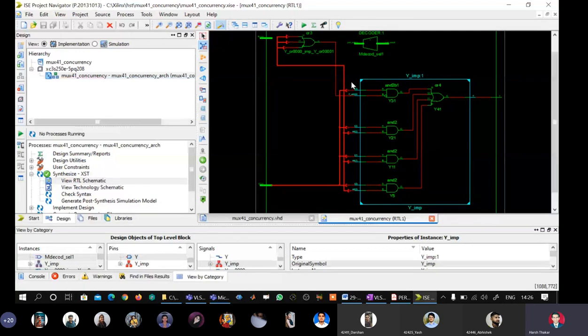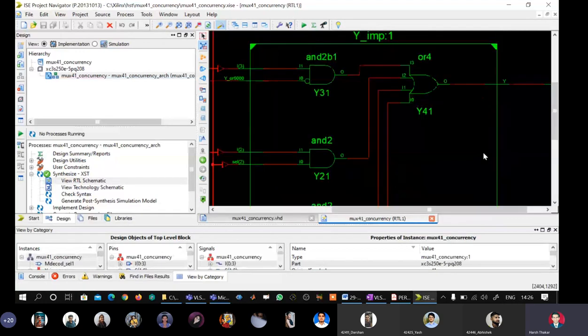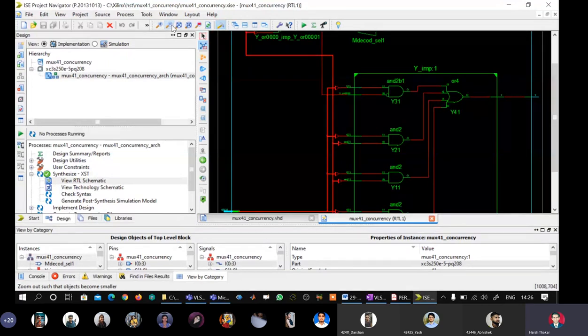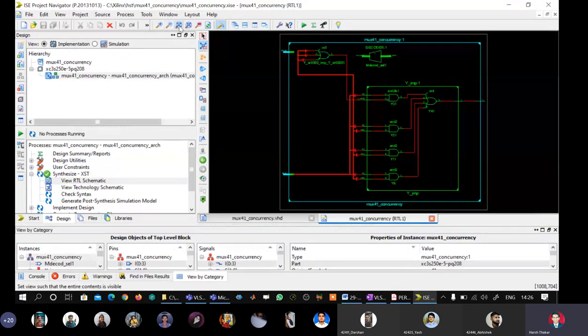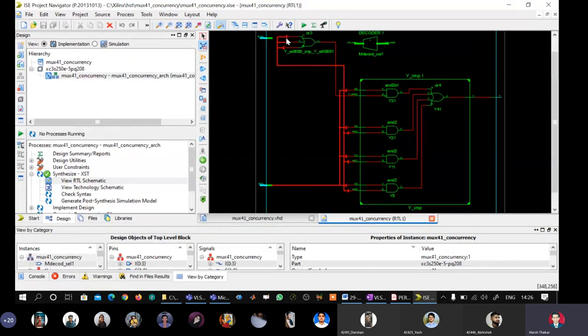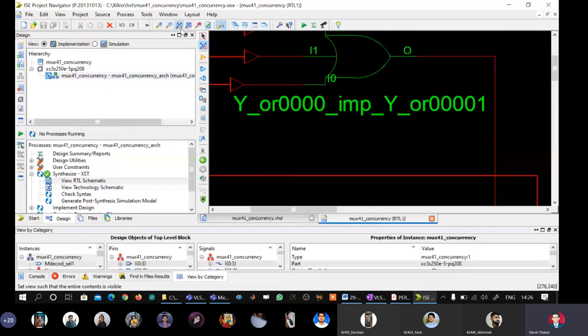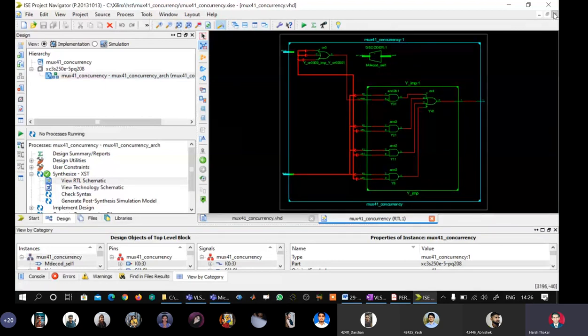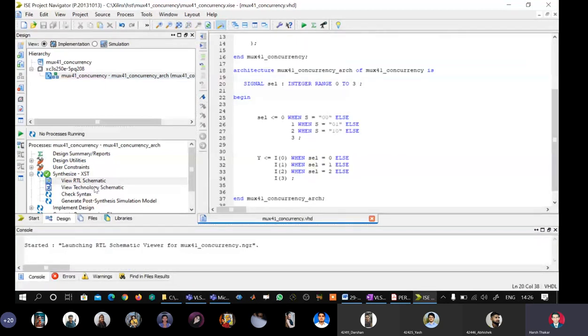And if I zoom it, I clearly see here, it is an AND OR logic. And we have another multi-input OR gate here. Yeah, so this was the RTL schematic. I close this. I go to technology schematic and find out which are the logical resources within my selected FPGA, that is this, which are going to be used.